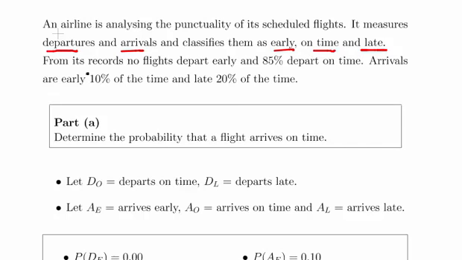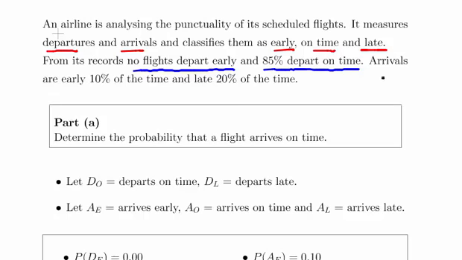Okay, so from its records, no flights depart early. That's sort of an important little point. And 85% depart on time. So implicitly you could say that 15% must depart late. Now, arrivals are early 10% of the time and late 20% of the time. Now, that is going to set up the first question.